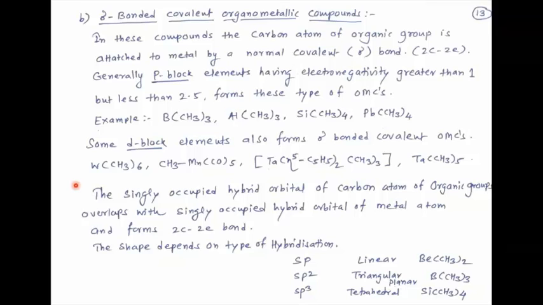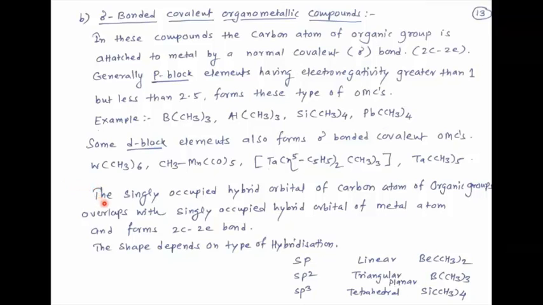This is very important. So remember well, carbon undergoes sp3 hybridization. Each sp3 hybrid orbital contains 1 electron. Later on, this sp3 hybrid orbital of carbon overlaps with the metal's singly occupied hybrid orbital, and there is formation of the covalent bond, sigma bond between metal and carbon.